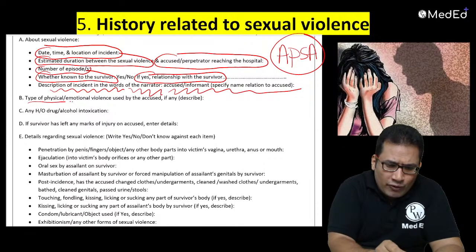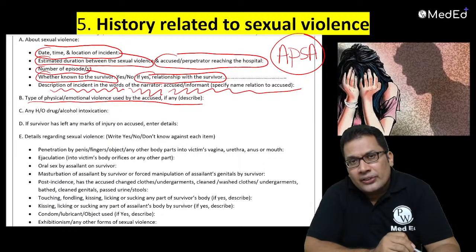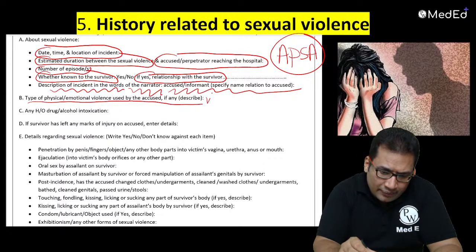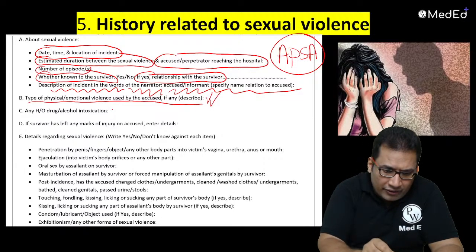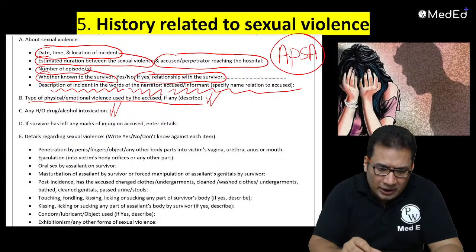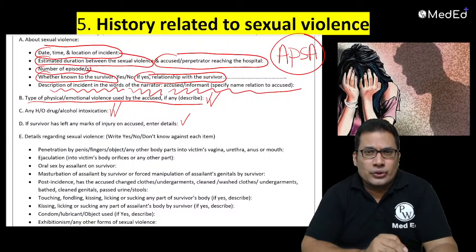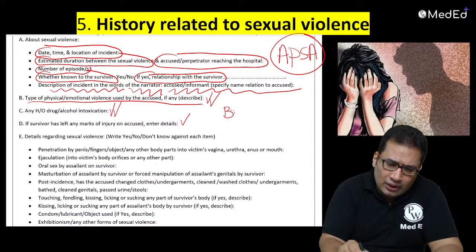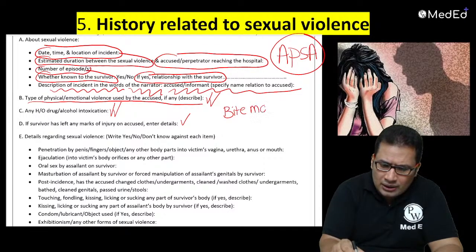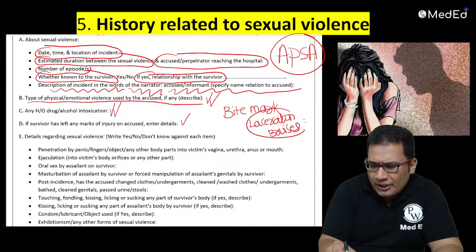Then the type of violence, whether it is physical violence, emotional violence, along with the sexual violence, if it is there, and any history of drug or alcohol intoxication. Also if the survivor has left any mark of injury on the accused, usually a bite mark. There can be lacerations, bruises, scratches, abrasions.